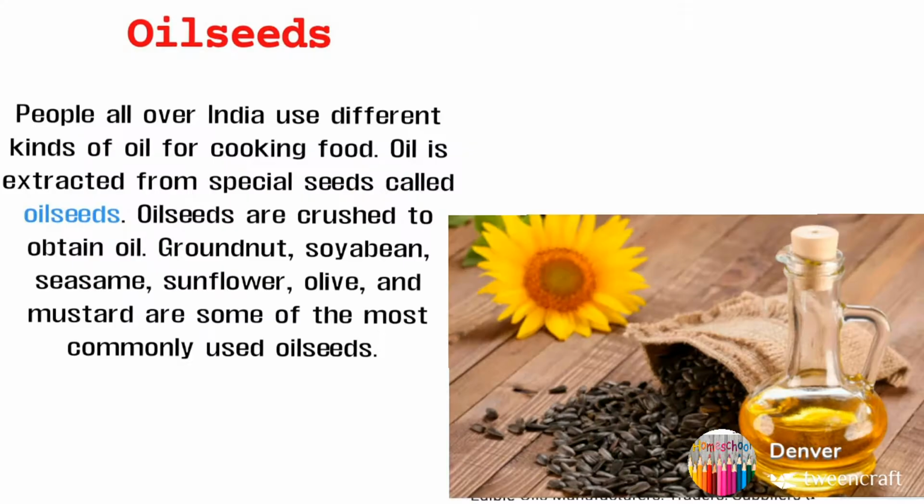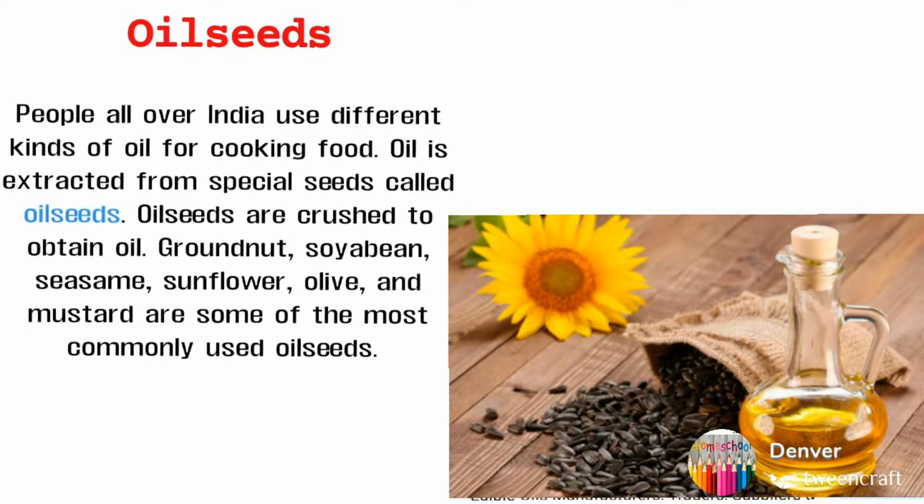So now to cook the vegetables we need oil. Where do we get this oil? This oil also we get from oil seeds. Okay, people all over India use different kinds of oil for cooking food. Oil is extracted from special seeds called oil seeds.